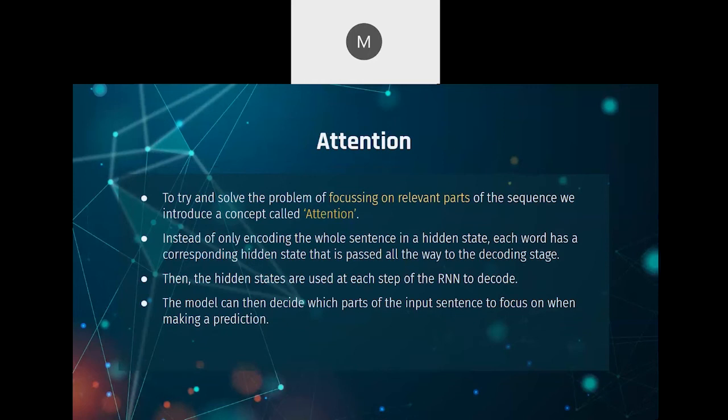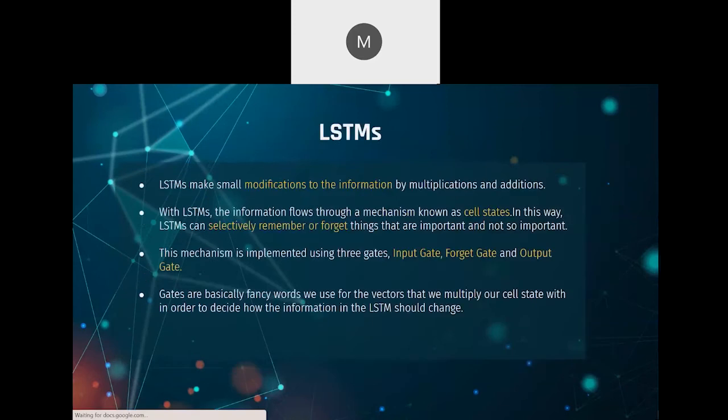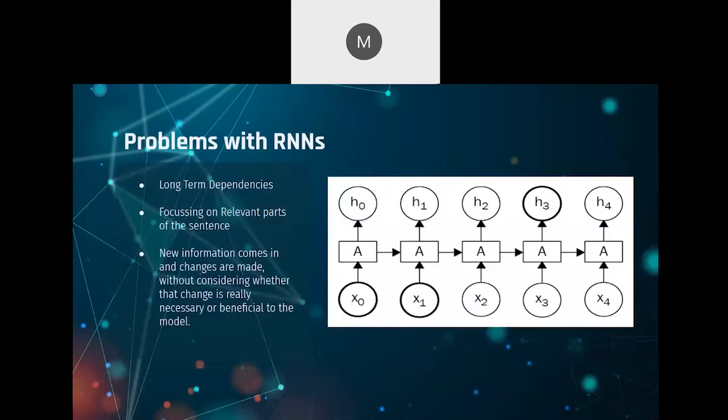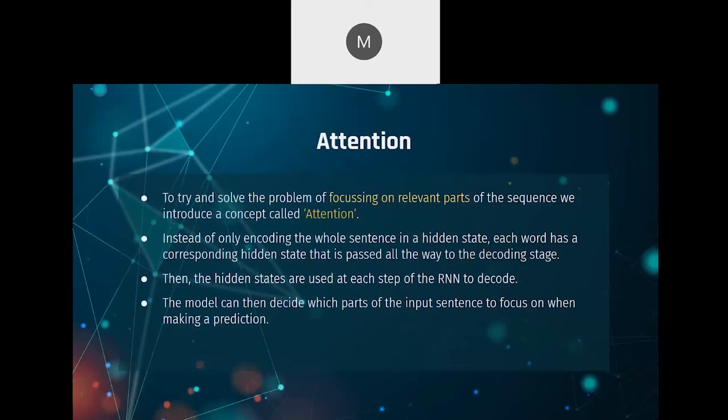Now, to solve the problem of focusing on the relevant parts, we introduce a concept known as attention. So instead of encoding the whole sentence in one single hidden state, as we saw over here, where there was one hidden encoder vector which represented the entire input, what we do is the hidden states that are calculated at each step of the input are all passed to each step of the output. And then the model can decide which parts of the input sentence to focus on when making a prediction.